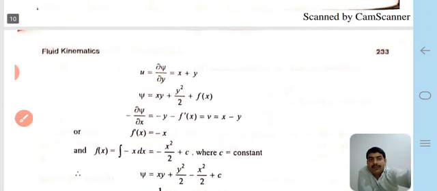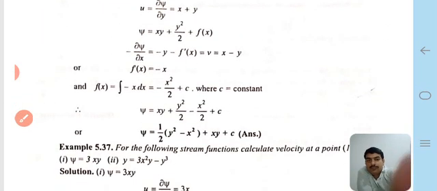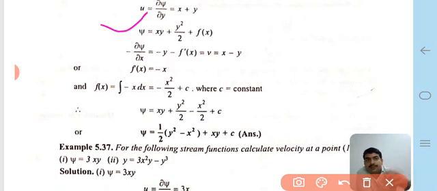Therefore we know that u = ∂ψ/∂y = x + y, and now integrate that equation. Therefore ψ = xy + y²/2 + a function of x.